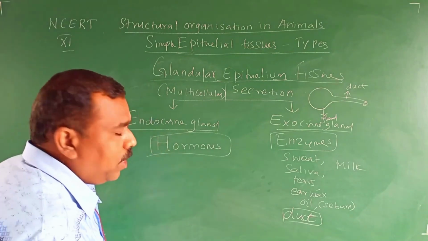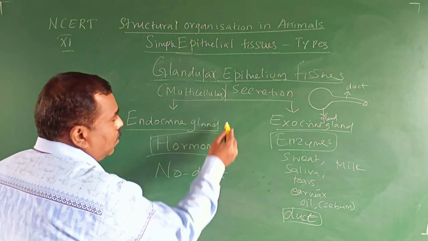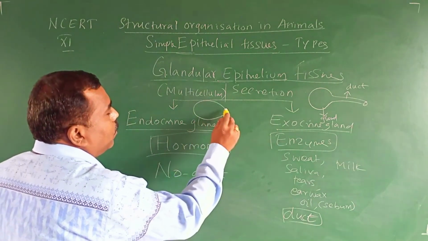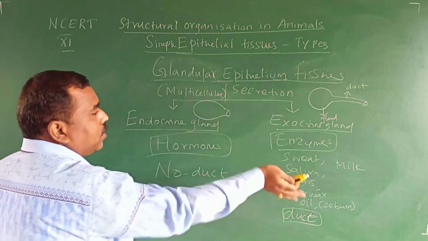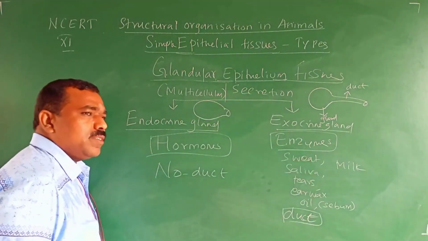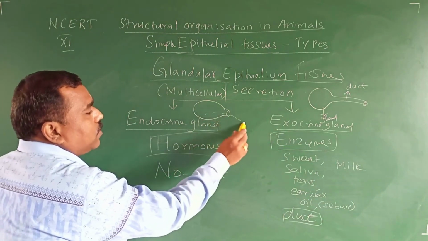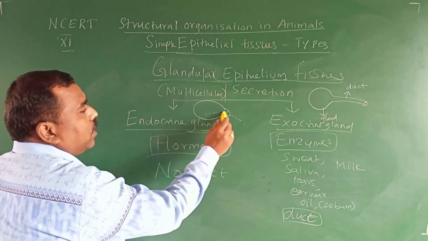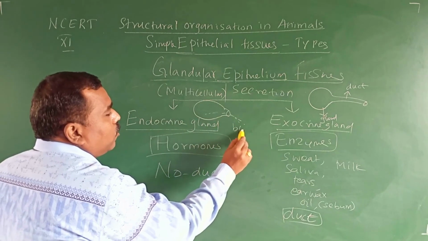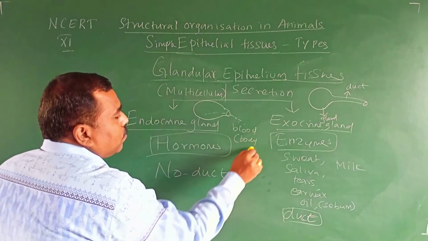But the endocrine gland has no duct. Like this, there is only one balloon-like structure, no duct, no tube-like structure. Then how does it secrete, sir? The secretion, what is the name of the secretion? Hormone. It secretes the hormone directly into the blood, commonly called body fluid.